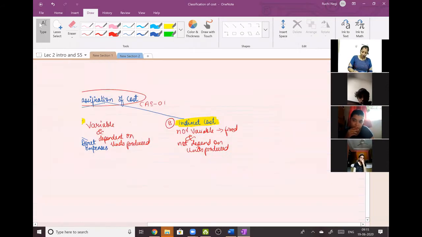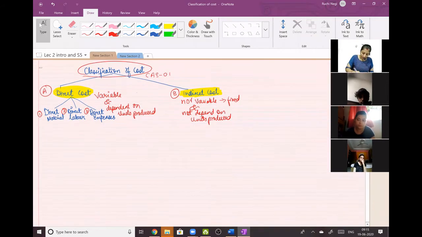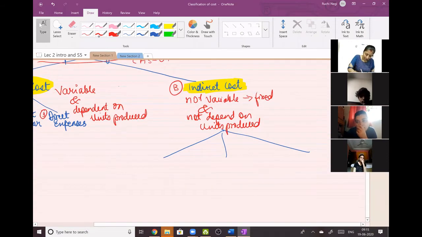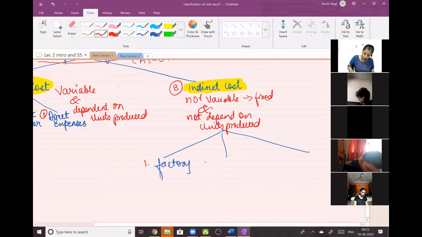Now, indirect cost is further divided into three. First, factory. Just don't write anything, just write the word factory, then I'll tell you what to do. Second, admin.